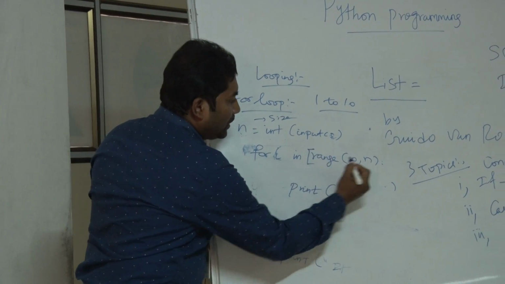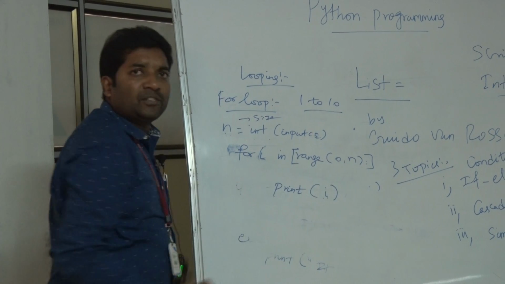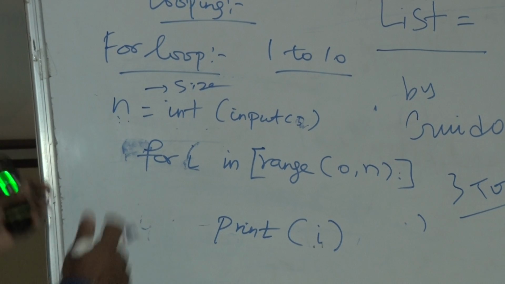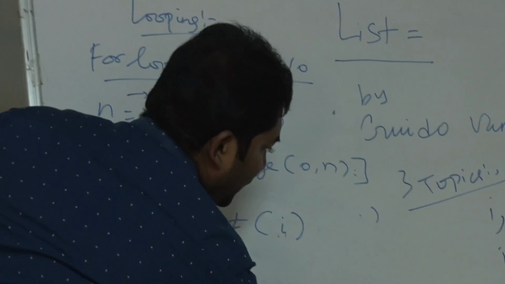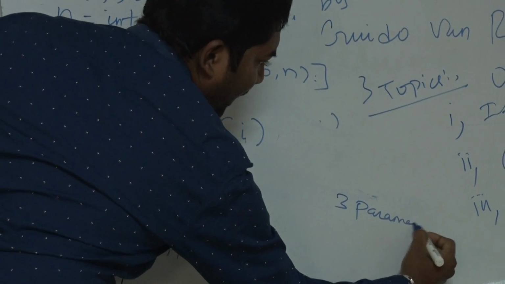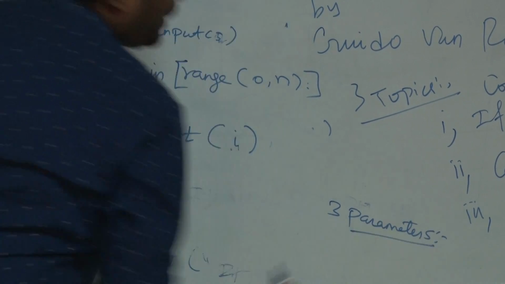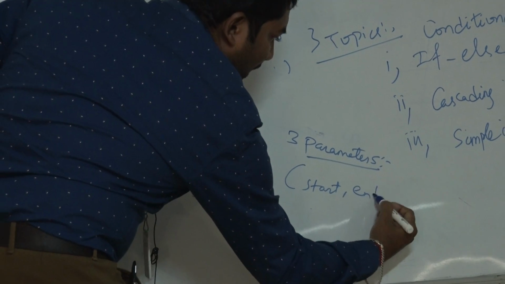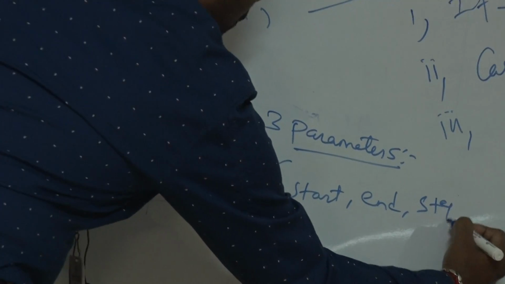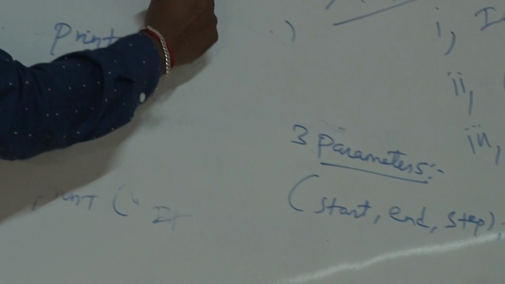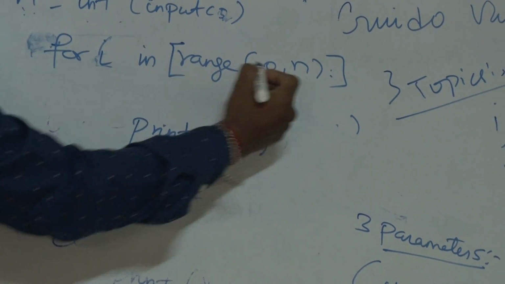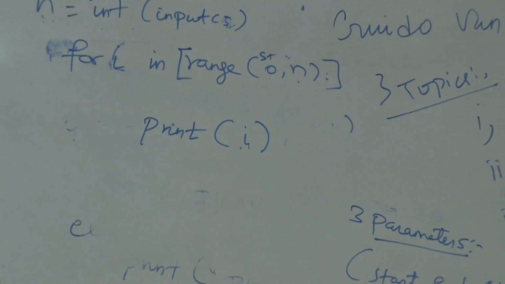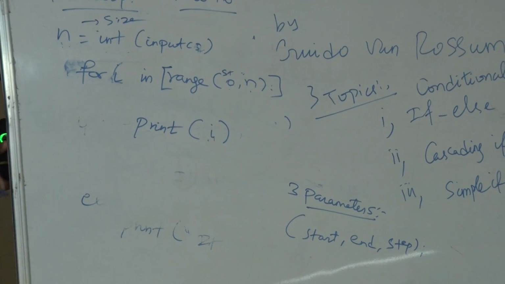In for, the special function in Python is the range function. The range function contains 3 parameters. The first one is the starting value, the next one is the ending value, and the third one is the steps. Here I gave just 2 parameters, one is starting, another one is ending. If I give a third value after a comma, then it will be considered as steps.